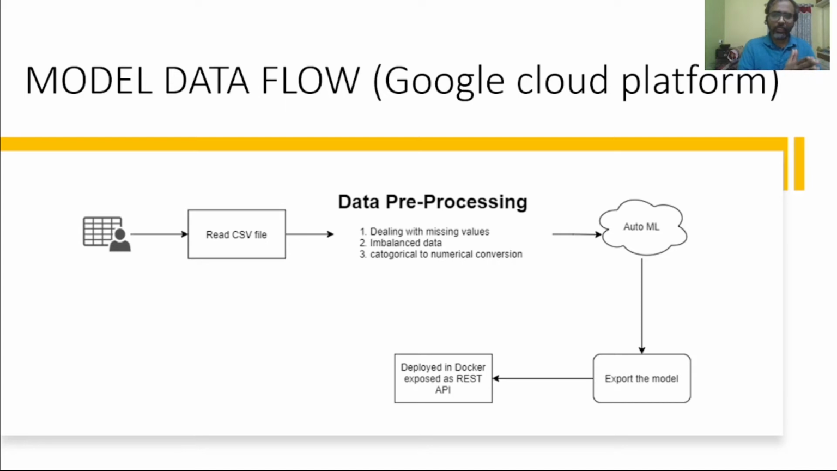Then the data is fed to an AutoML model. Here I use the PyCaret package and also the Vertex AI GCP cloud platform to train my model, and then I exported my model. I deployed my model as a REST API in Docker so that it will be easy to deploy in any environment. That is the reason I chose Docker to deploy my machine learning model.